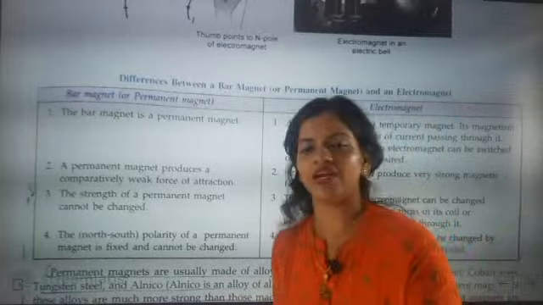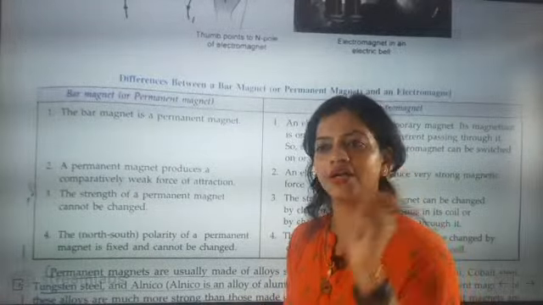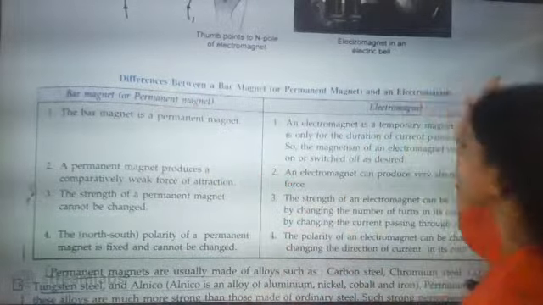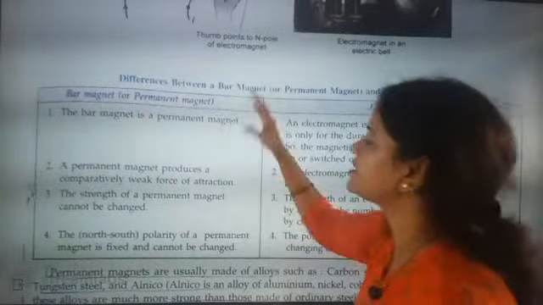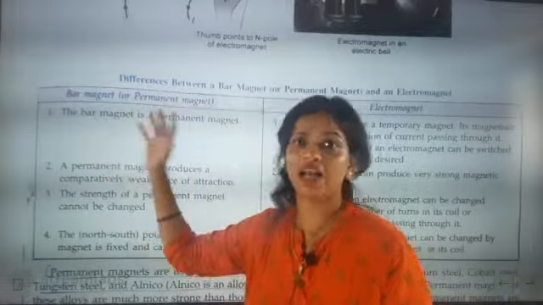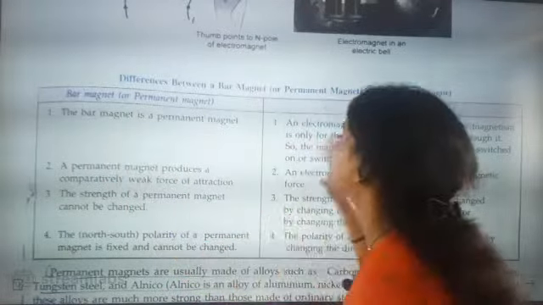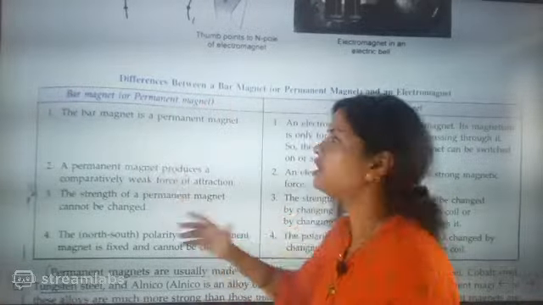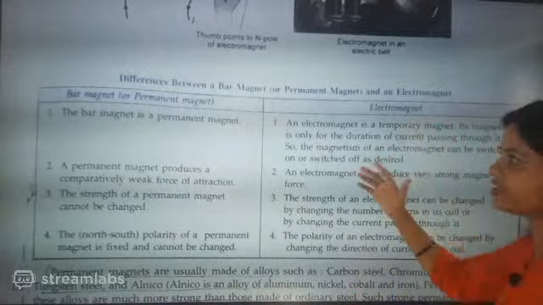This you yourself said. Kamya has used this word, temporary magnet. So bar magnet, permanent magnet. This one is a temporary magnet. It is having a weak magnetic field. It is having a stronger magnetic field.